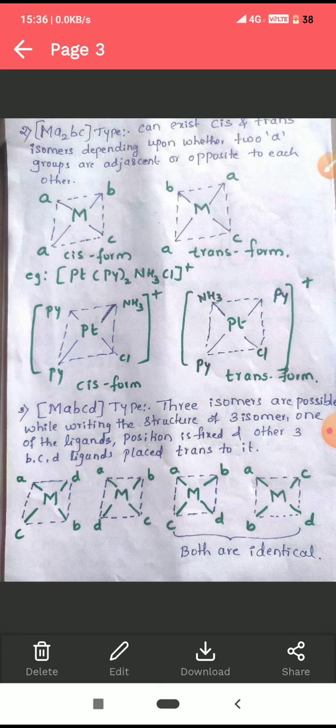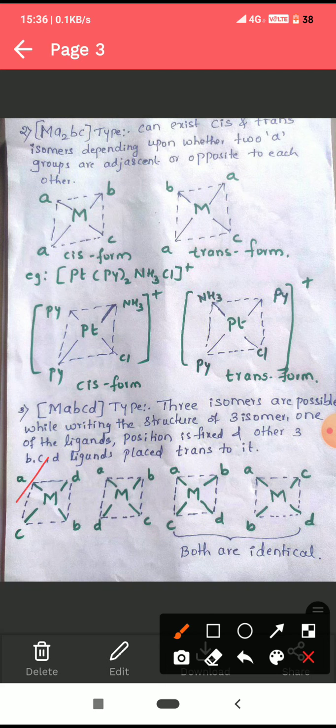What we have to do here? We have to fix the position of one ligand. For example, we fix the position of A ligand. We have to change the position of the other ligands. In the first one, A position is fixed, and we have written C, B, D. In the next one, A is fixed, and we have written D, C, B. And the next one, A is fixed, C, D, B. Possible arrangements. In the last one also, A, B, D, C. This is identical to the third one.